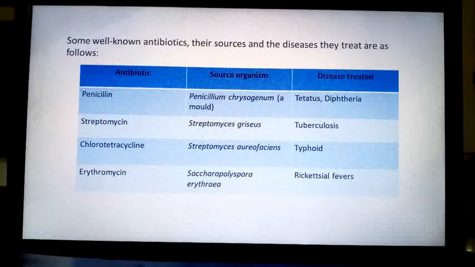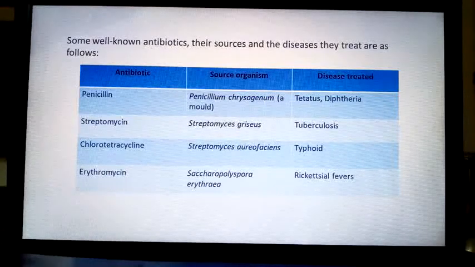Is that clear? Now, before going for this, some well-known antibiotics and their sources we are going to learn, children. So many antibiotics in the medicines we have learned, no? Some well-known antibiotics, and one more roundabout antibiotic I'll tell. In the bacteria lesson also we had not learnt about antibiotics.